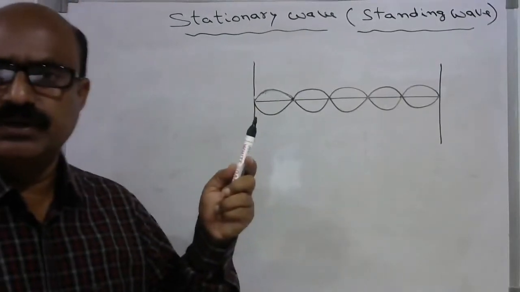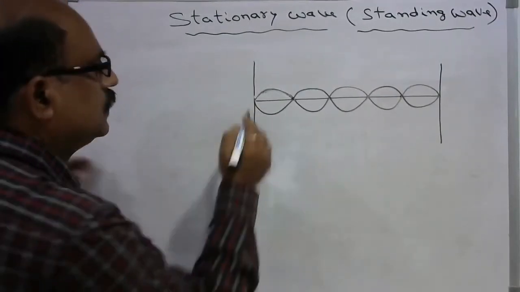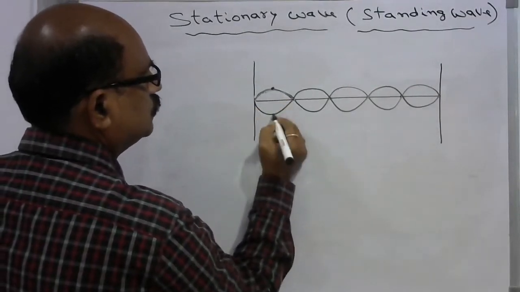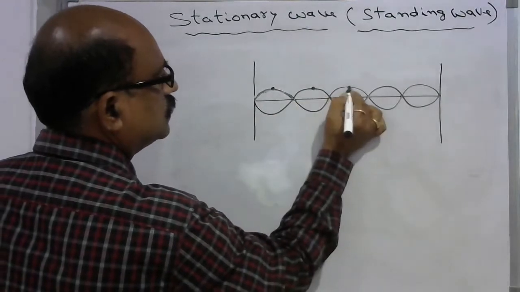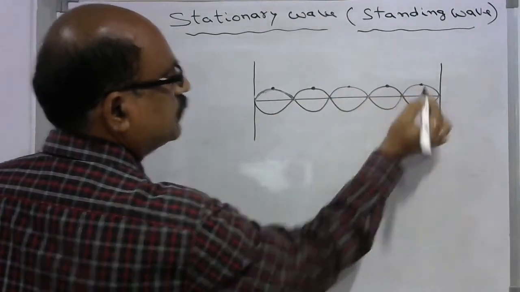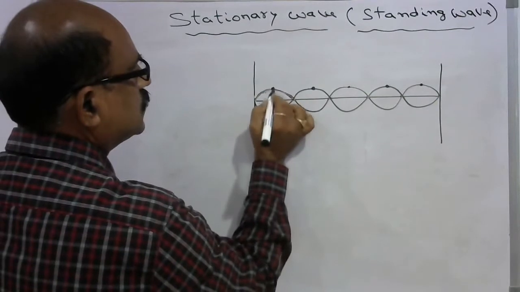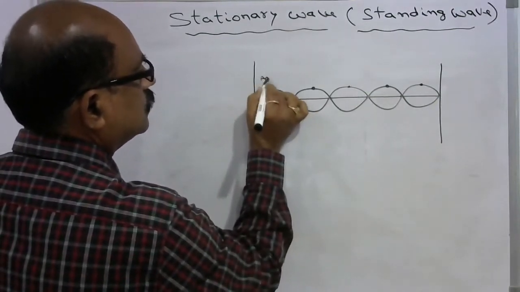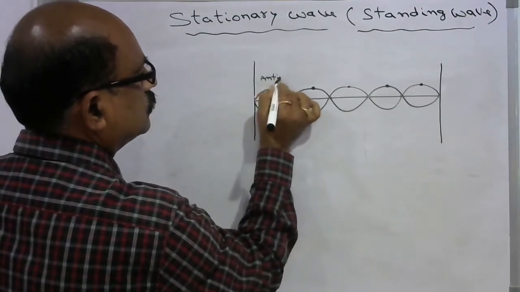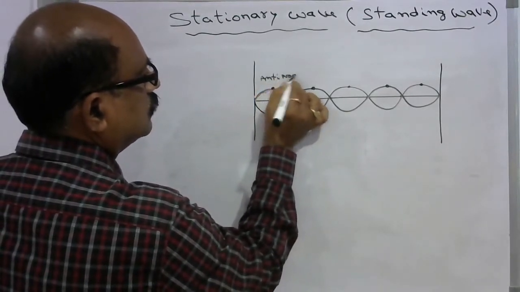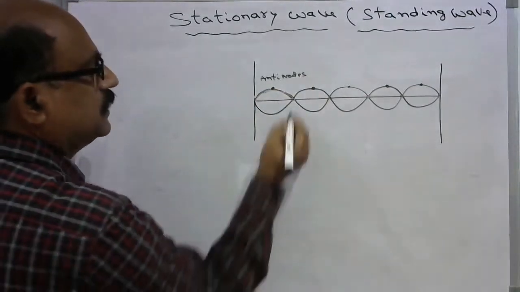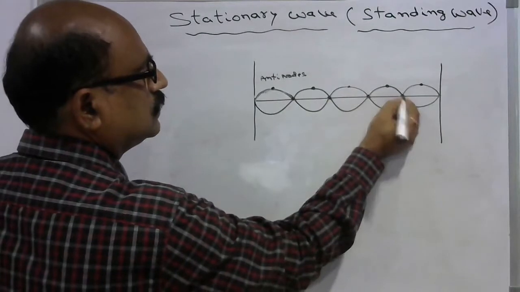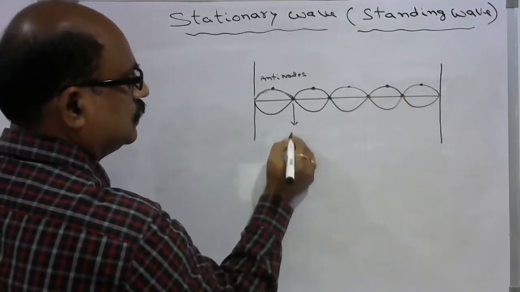In this stationary wave, if you observe, all these points are at maximum amplitude. These points are called antinodes. And the points where the amplitude is minimum or 0 are called nodes.